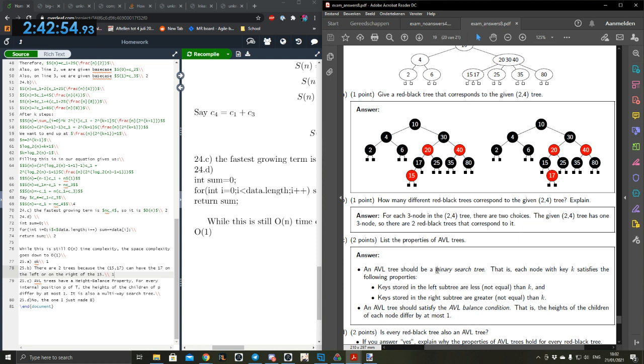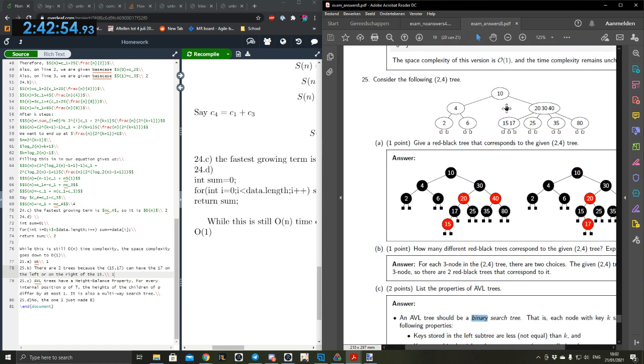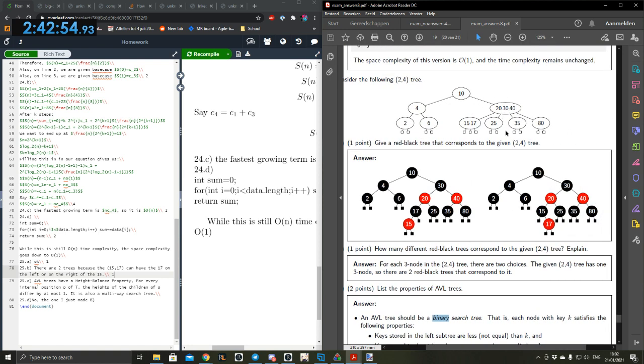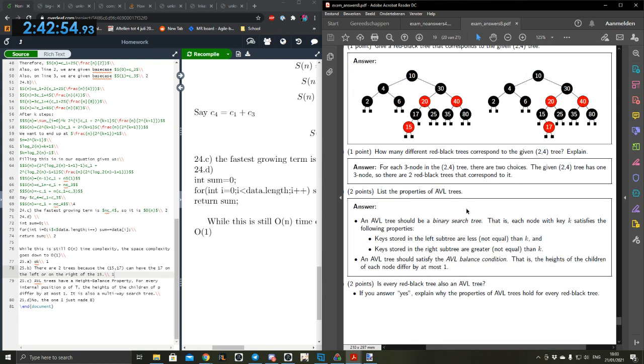Well, an AVL is a way to display a binary search tree. It can be multi-way, no? No, because AVL is all about the height balance property. Yeah, this is a 2,4 tree, not an AVL tree. I was thinking of that. So we got the balance condition, but not the first one. So that's 1 point.